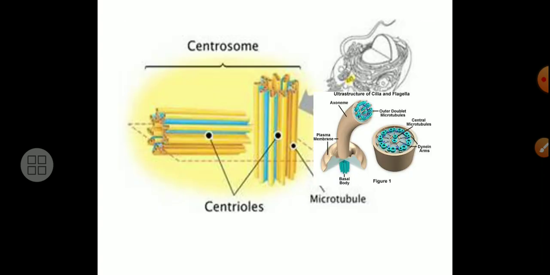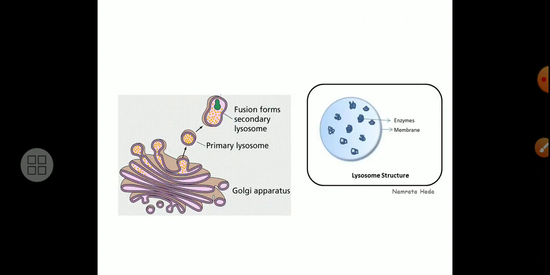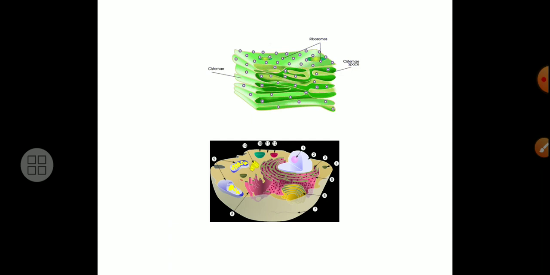Then centrosomes are there. This is all about the Golgi apparatus. Fusion from secondary lysosome, primary lysosome. So that cell organelles are produced. Chloroplast.